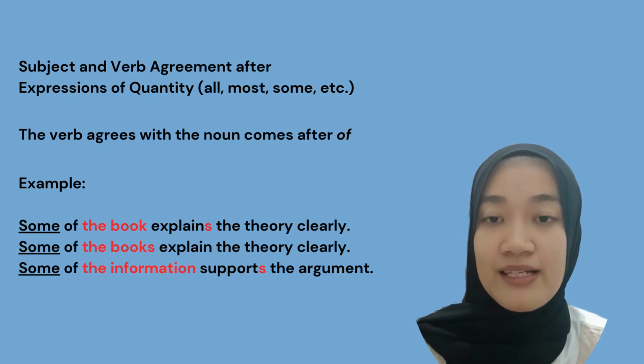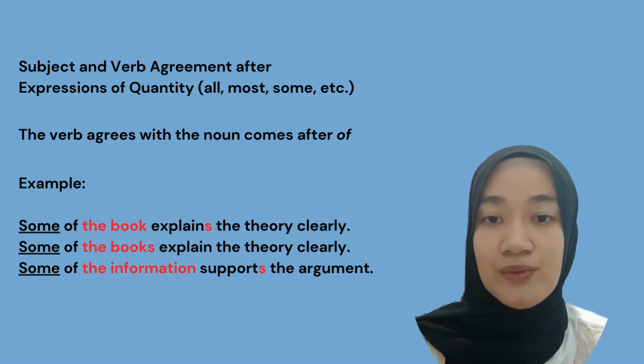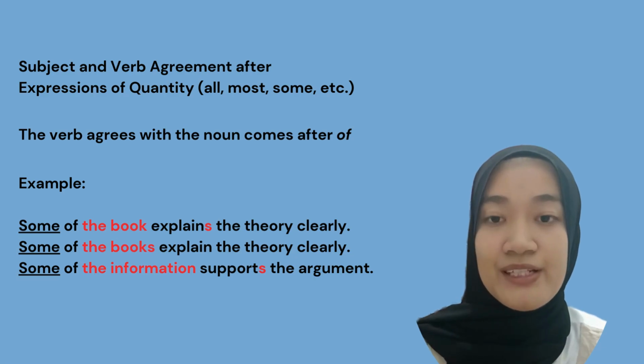Some here is an expression of quantity. Some of the book explains the theory clearly. So the subject here is the book, which comes after the preposition of. So the book is a singular subject, so it needs a singular verb.